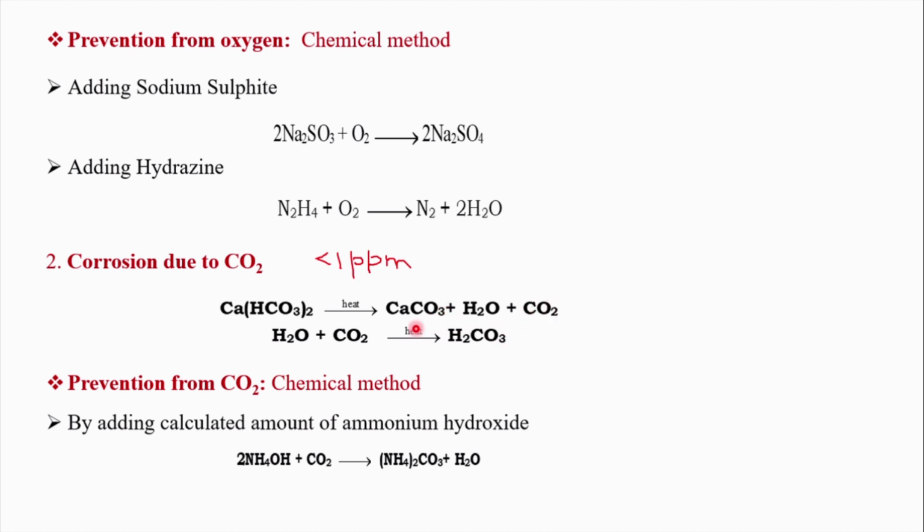Here there are two problems. One is the carbonate, which will lead to scale. The other one is carbon dioxide. Water and carbon dioxide combine together to give you carbonic acid. Carbonic acid means the pH is less than 6. The pH of carbonic acid is less than 6. So if the medium is acidic in nature, the rate of corrosion will increase.